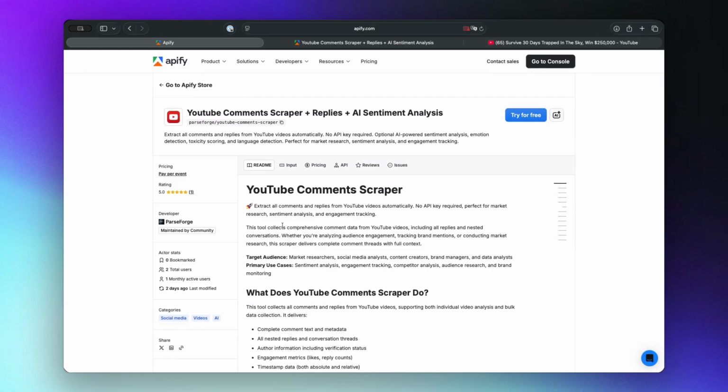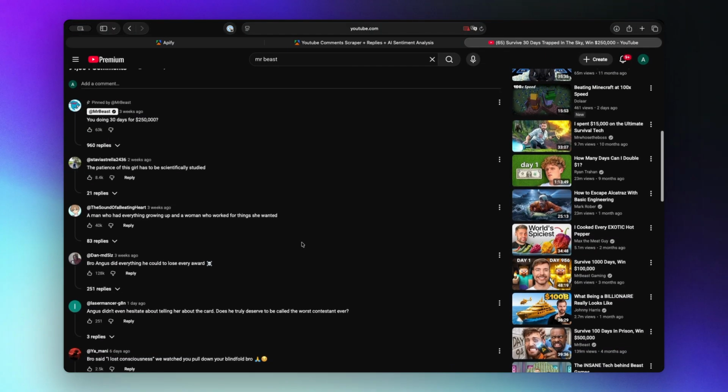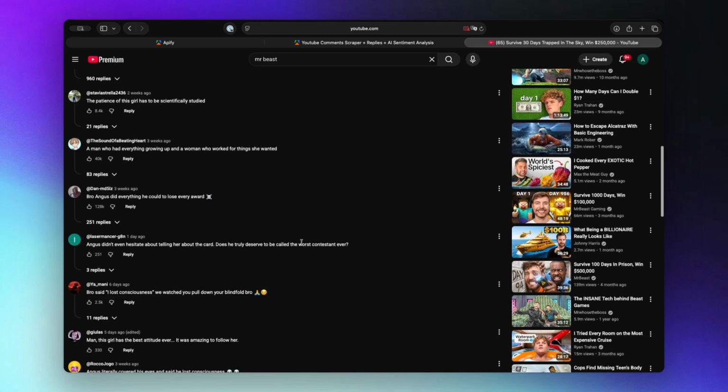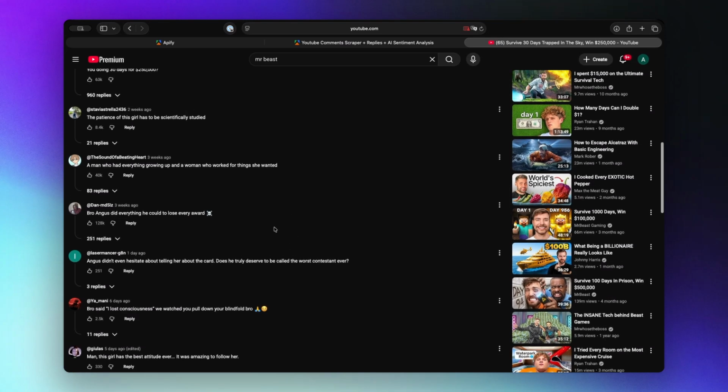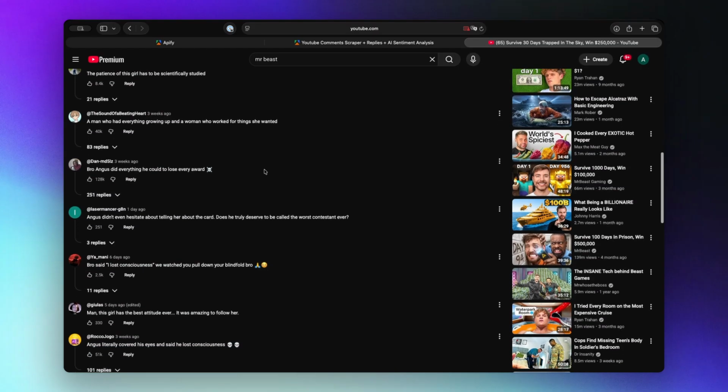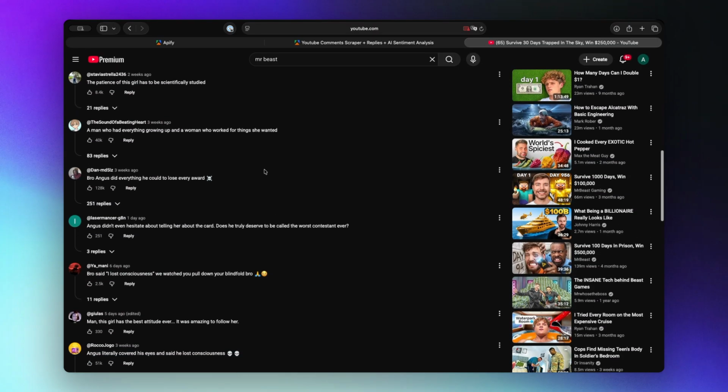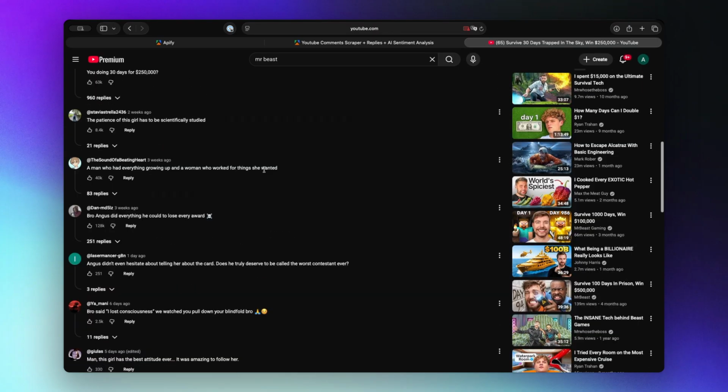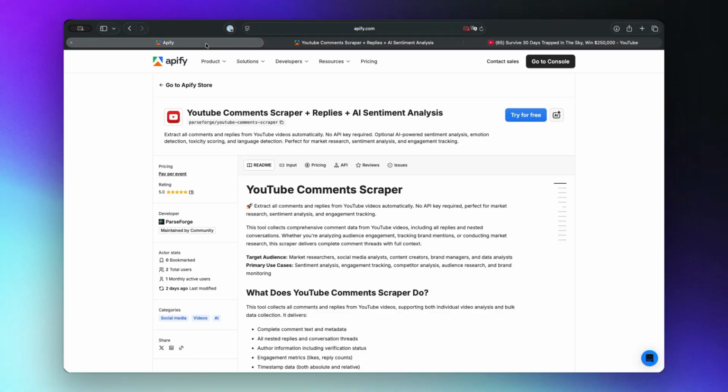I'll show you how to do it using the YouTube Comment Scraper by ParseForge, which you can find on Apify or in the link down in the description. You'll need no API, and it'll even give you a sentiment analysis. This actor automatically collects all comments from a YouTube video, including nested replies and full conversation threads. You get the comment text, author details, likes, timestamps, pinned and edited flags, and optionally, AI-powered sentiment and toxicity analysis.